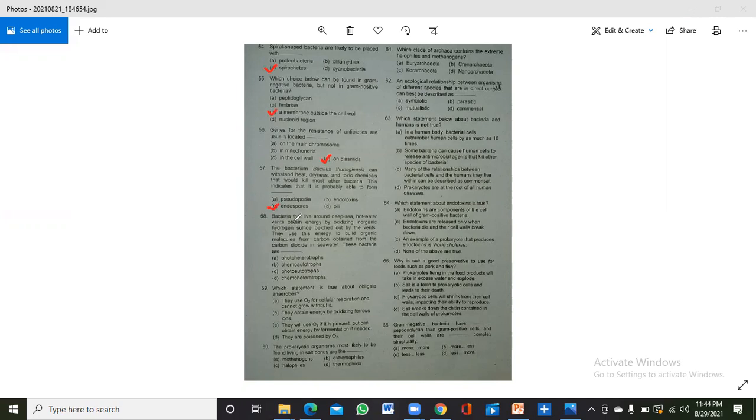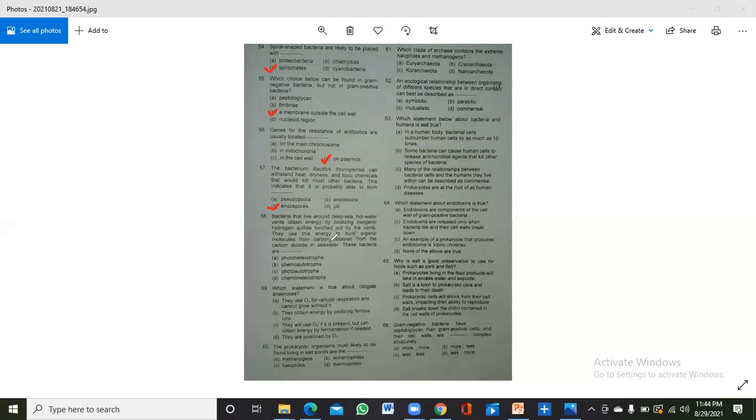Question 58: Bacteria that live around deep sea hot water vents obtain energy by oxidizing inorganic hydrogen sulfide belched out by the vents. They use this energy to build organic molecules from carbon obtained from the carbon dioxide in seawater. These bacteria are... I want to tell you that it is a very easy MCQ, just a little bit technical. Here you should know about photoheterotroph, chemoautotroph, and photoautotroph. If you know these completely, you can easily solve this type of MCQ.